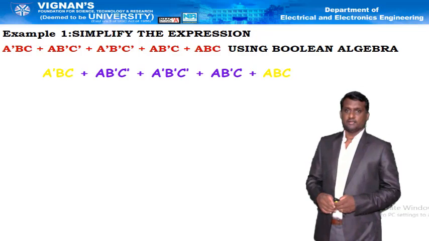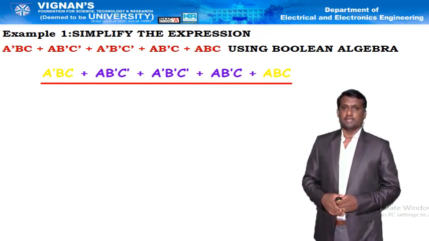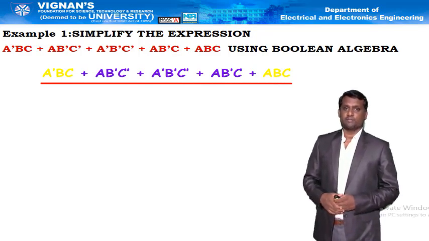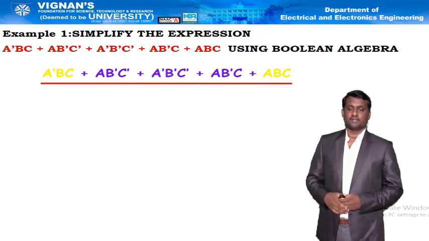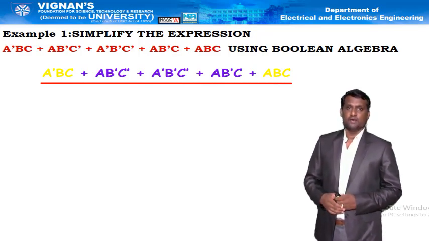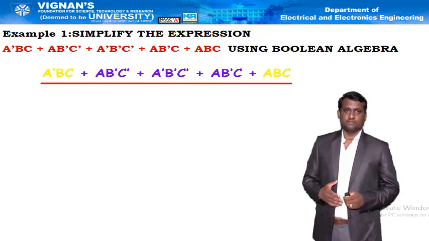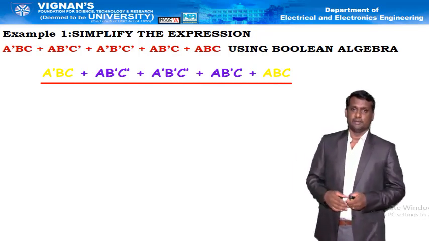So example 1. See the example, that is a bar bc plus a b bar c bar plus a bar b bar c bar plus a b bar c plus a b c. That is the given Boolean expression. We need to simplify this Boolean expression by using the Boolean laws and rules we have seen so far.